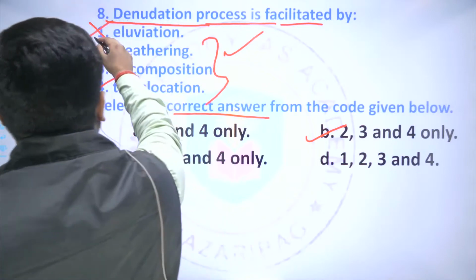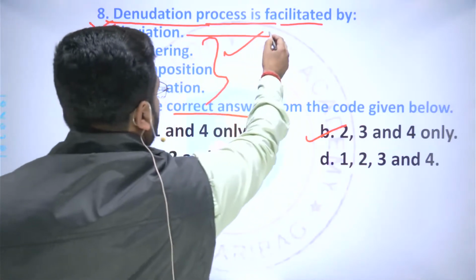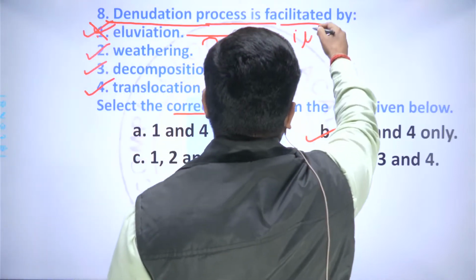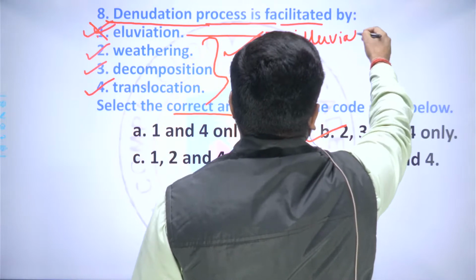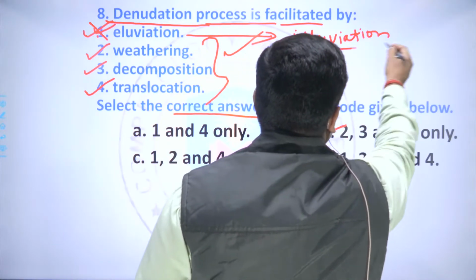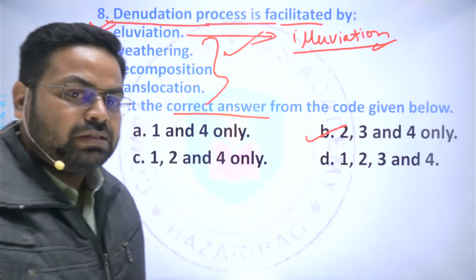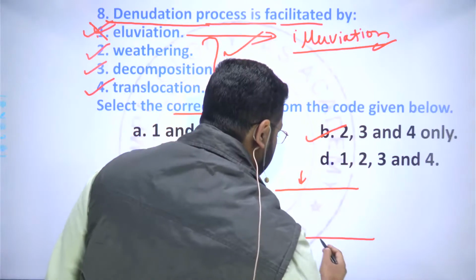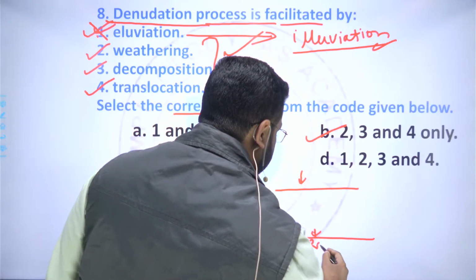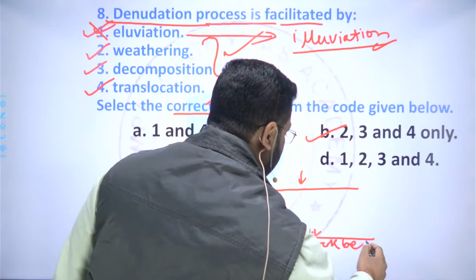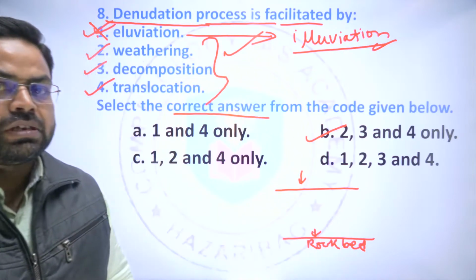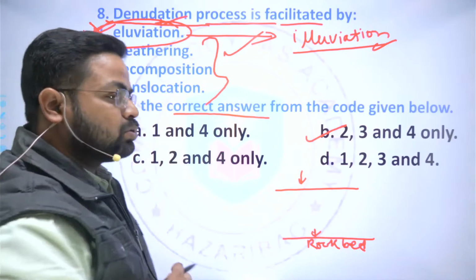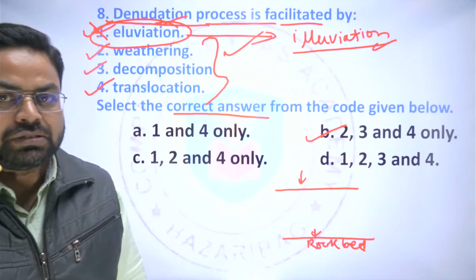Here, eluviation is a process which occurs in conjunction with illuviation, and this is the process of translocation of the minerals from the top surface of the soil to the bottom surface, that is just above the rock bed of the soil, during the soil forming process. So it does not relate to the weathering process, but it relates to the soil formation process, right?